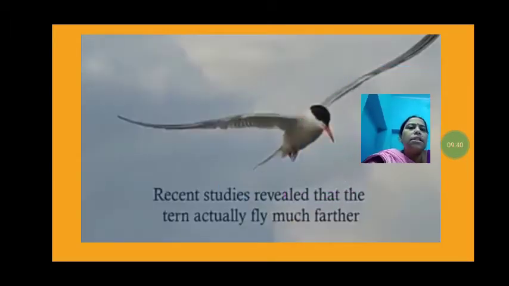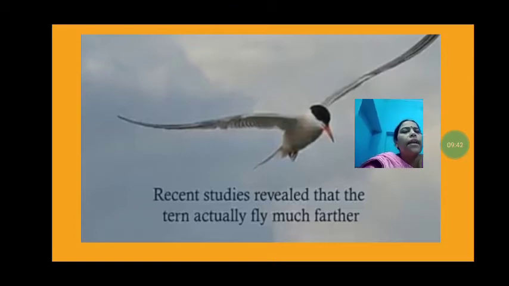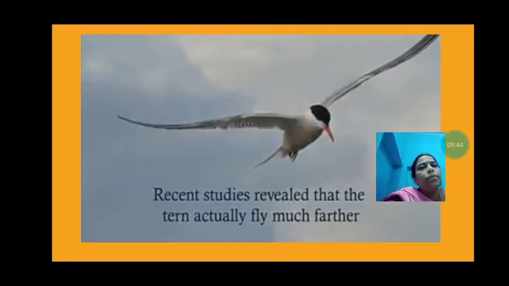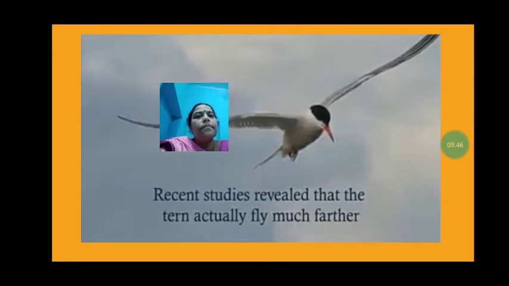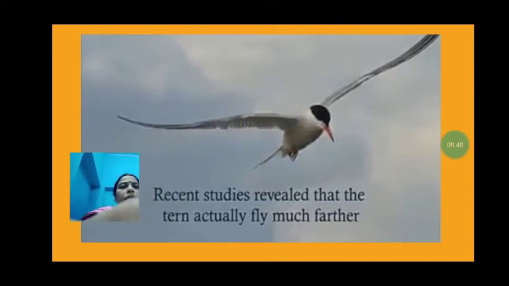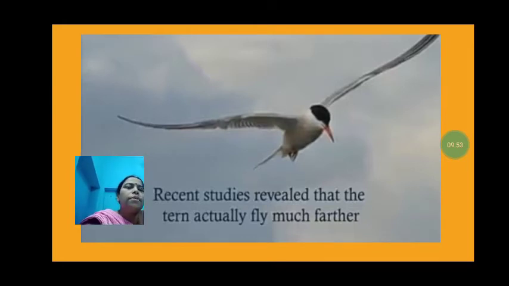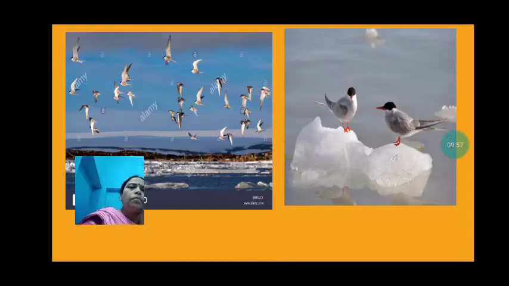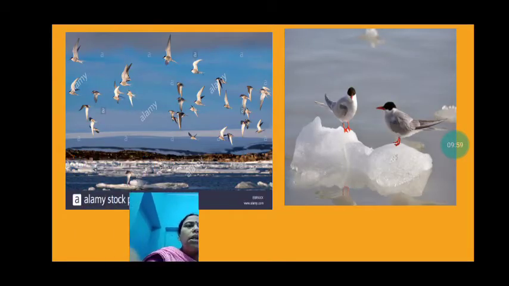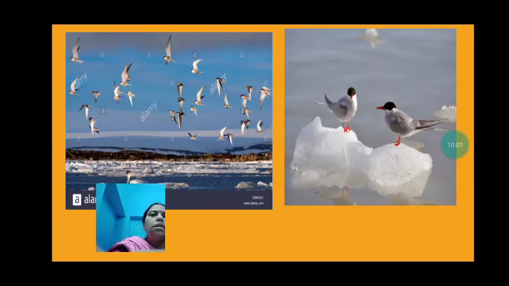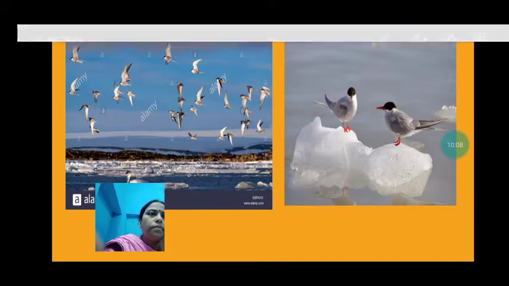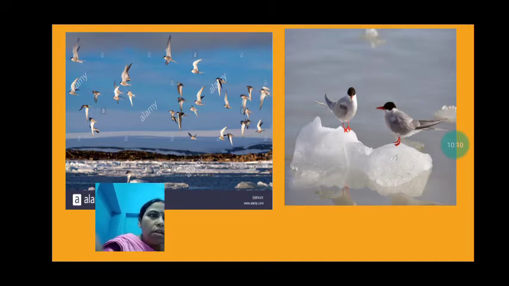Recent studies revealed that the terns actually fly much farther. It has been seen that they can travel much farther than 3 or 4 times from earth to the moon. More than that they can go. These are the Arctic terns migrating from the North Pole to the South Pole and back again to the North Pole.